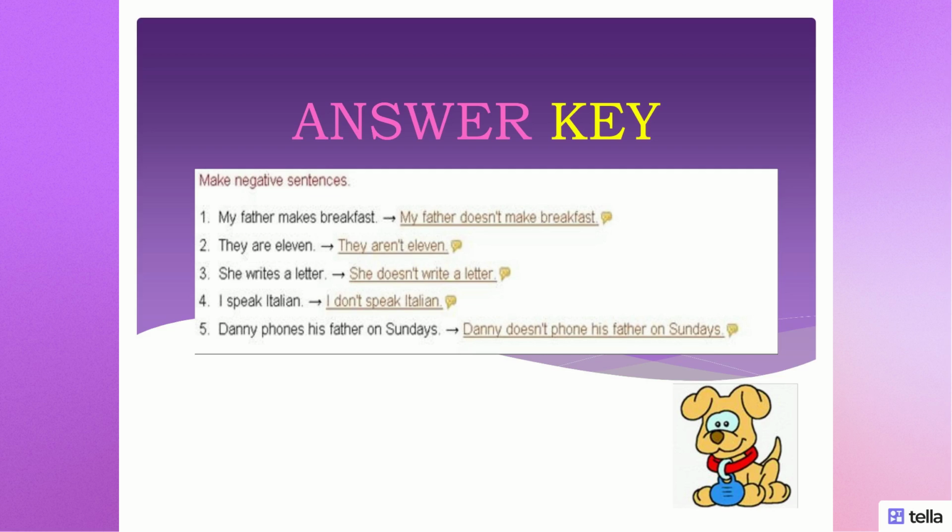Okay, I hope you took your time and you finished doing this task, and right now it's time to check. So number one, my father doesn't make breakfast. Doesn't because father is he. Number two, they aren't 11. Number three, she doesn't write a letter. Doesn't because she. Number four, I don't speak Italian. Don't because I. Number five, Danny doesn't phone his father on Sundays. Okay, I hope you didn't have any mistakes, but if you had some, that's fine. You're still learning, you're still practicing.